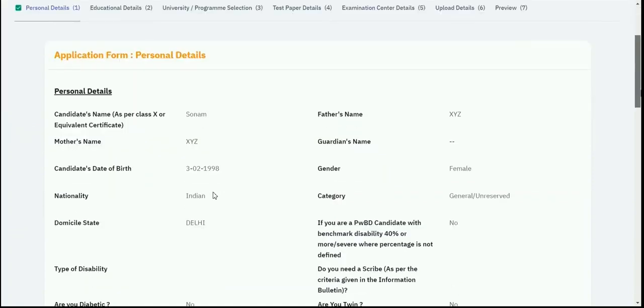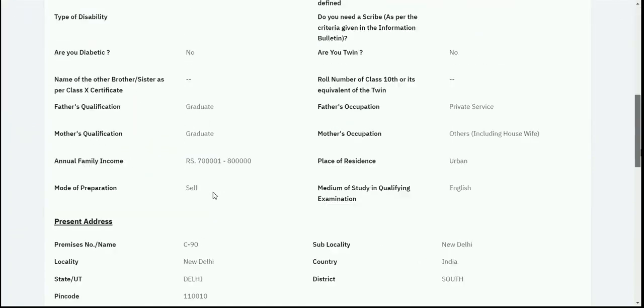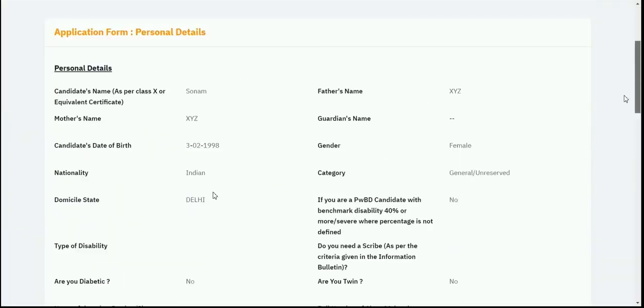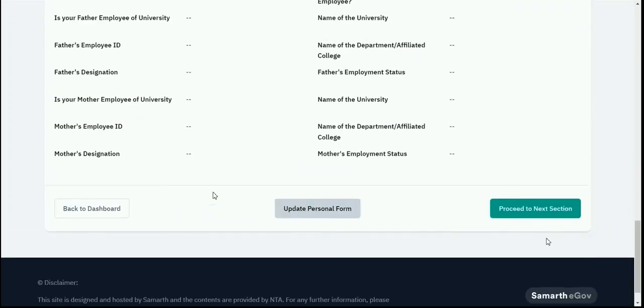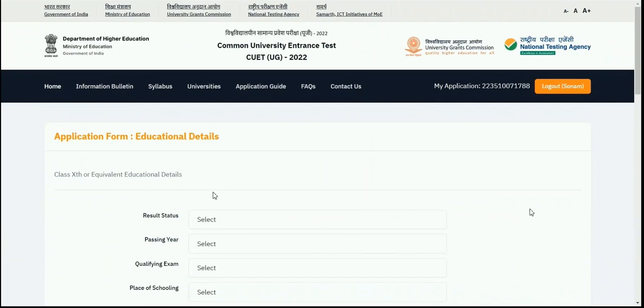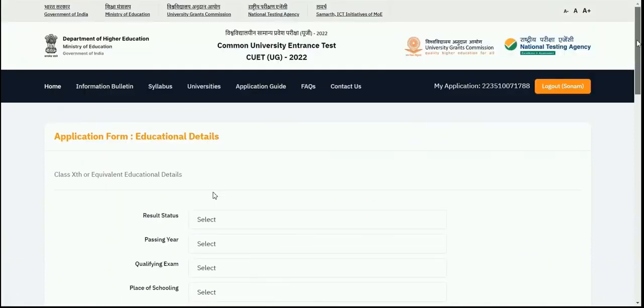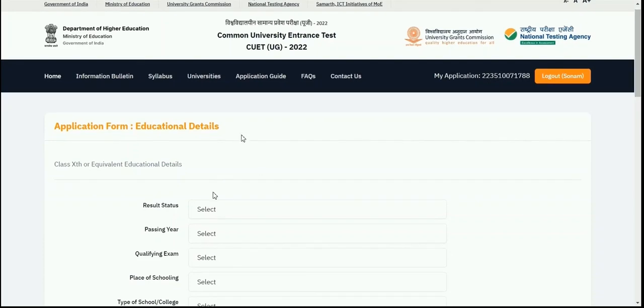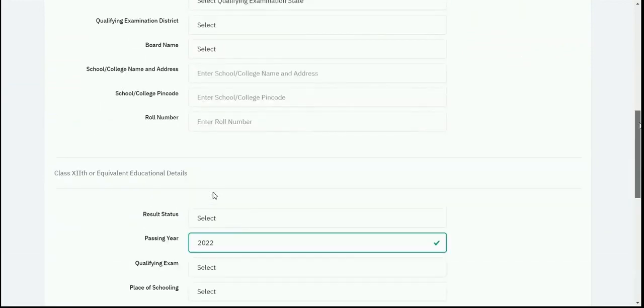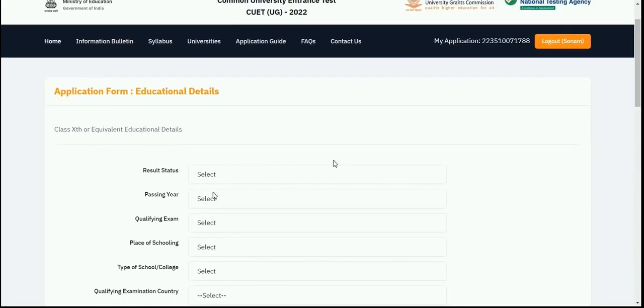Now I have saved the detail and I can see the personal detail preview. So I need to verify all the details added by me, and in case I want to update any detail, I need to just click on update personal form, or I can proceed to the education detail in case all the details are correct. So here you can see this is the next section of the application form, that is education detail. It includes all the education qualification details.